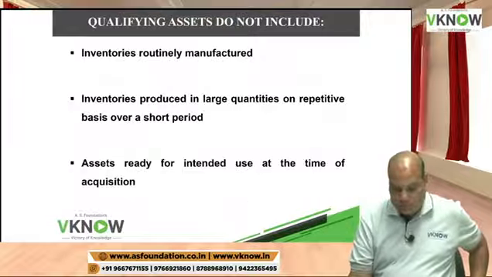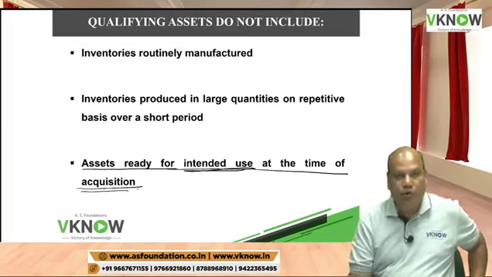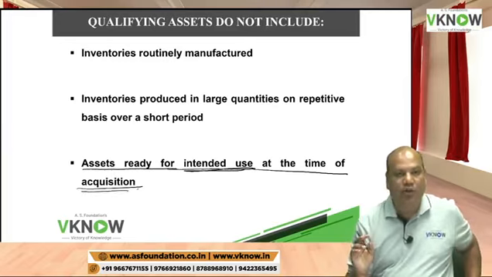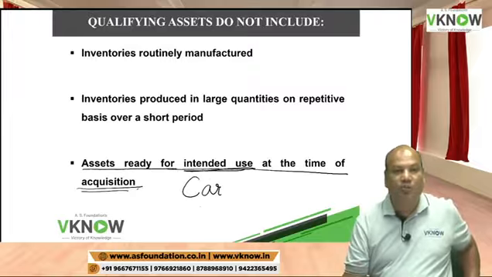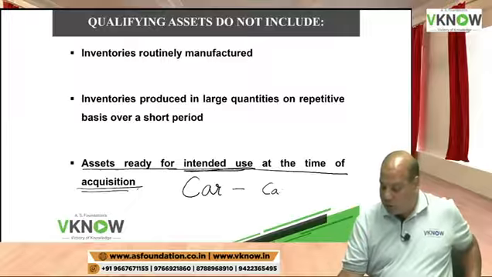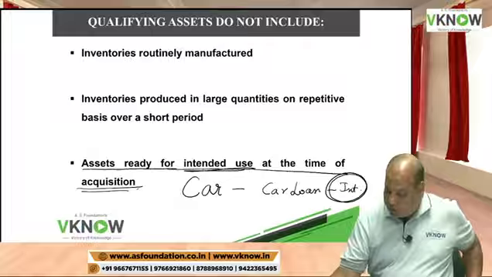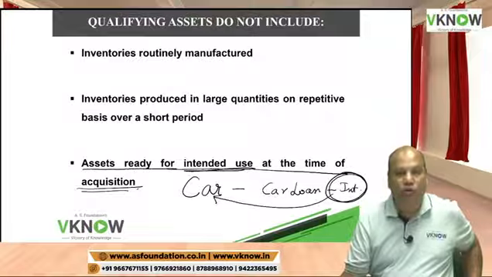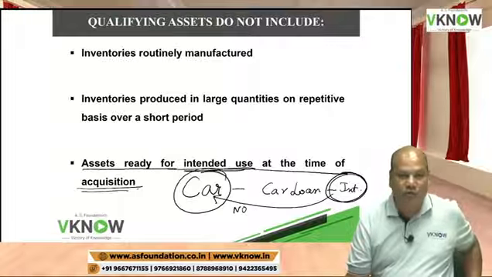Then next is assets which are ready for intended use at the time of acquisition. When you purchase the asset, it was ready for intended use, a ready to use asset. For example, this question comes in the exam. A company purchases a car and the company takes a car loan. The company pays interest on the car loan. Can this interest be capitalized over the cost of the car? The answer is no, because the car is in a ready to use condition.